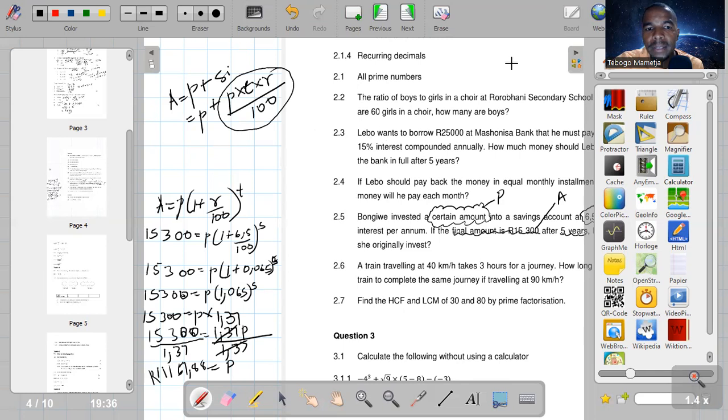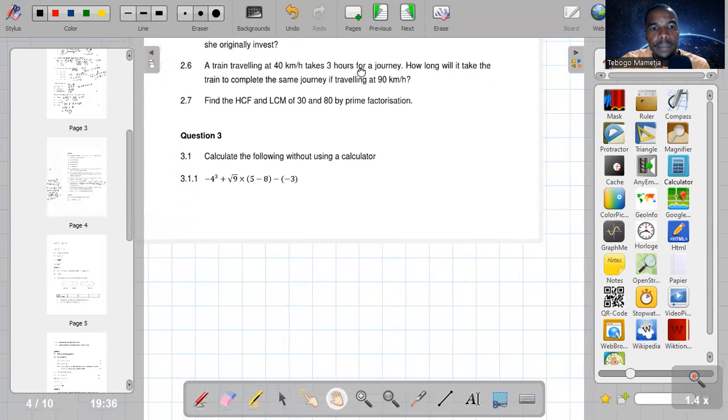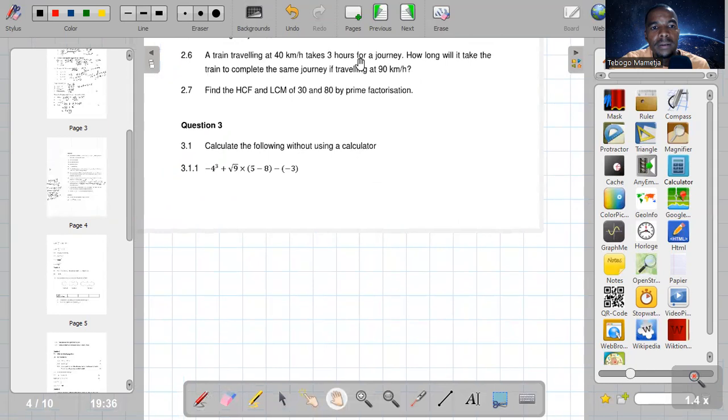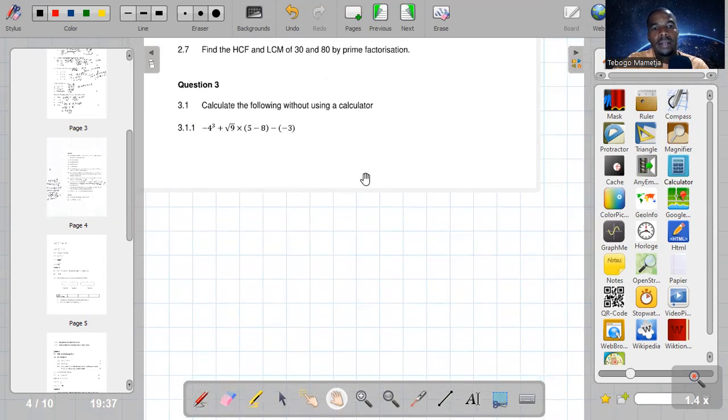2.6. Let me start by erasing first. It says: a train traveling at 40 kilometers per hour takes 3 hours for a journey. How long will it take? Guys, this question I think is repeating. We can pass and do this one.